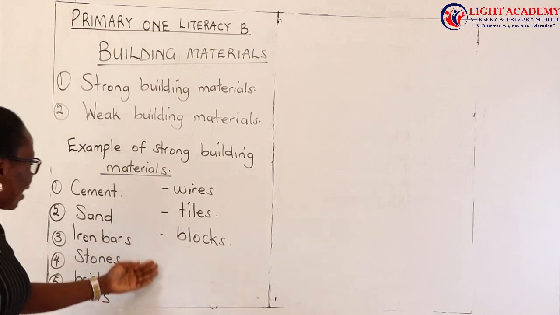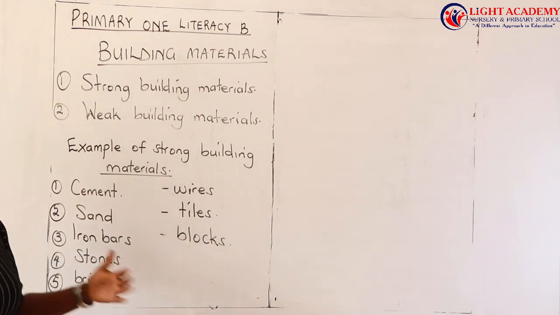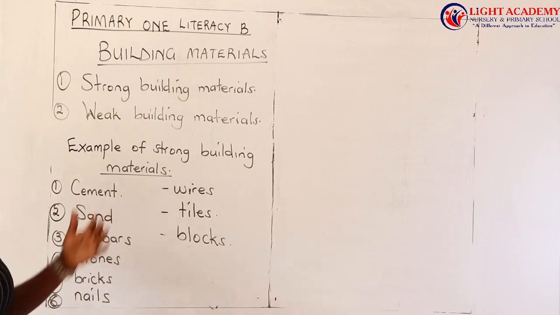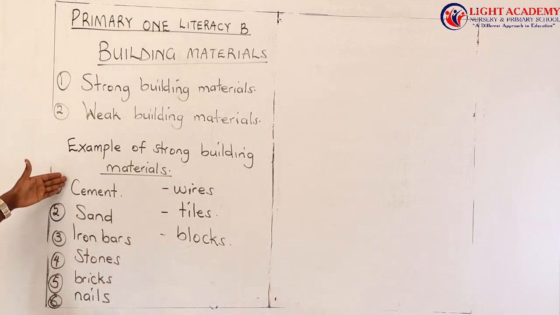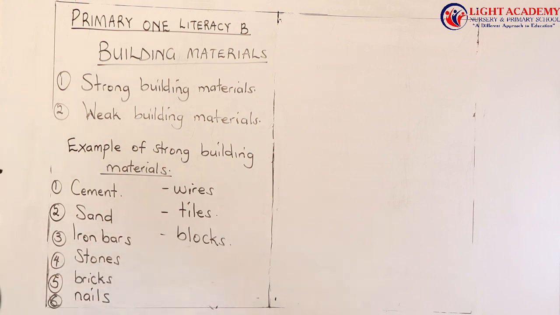So these are the main things you have to buy when you're building a permanent house. These are cement, sand, iron bars, stones, bricks, nails, wires, tiles, and blocks, and very many others.